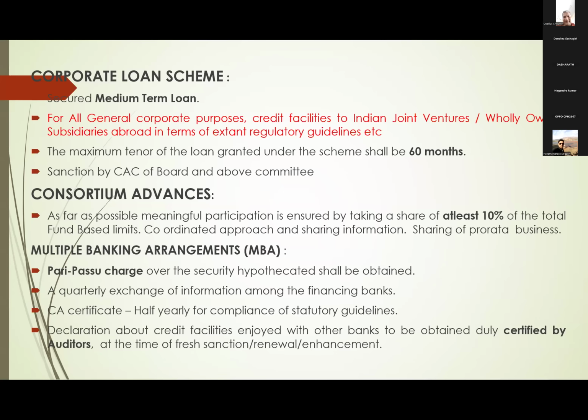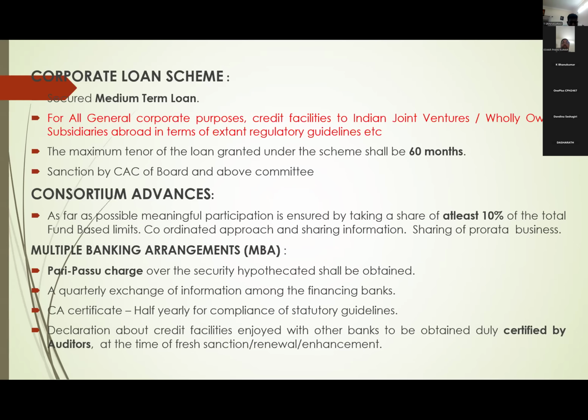In consortium advances, there will be common documentation and common security. All guidelines, etc., generally they follow the same rate of interest. The only thing is the classification of the advance is based on the individual bank's recovery. Suppose Canara Bank has given and recovery is good, yes, it is a performing asset with us. Similarly, Union Bank of India has also given, as a member under the consortium, but there is no recovery with them. It will become NPA, no matter. So based on individual banks' recovery, we will take the classification. This is about consortium advances.